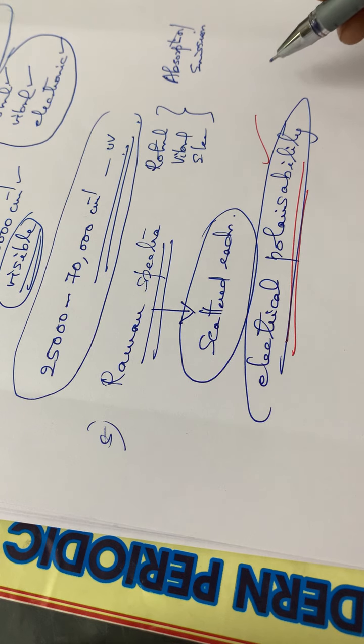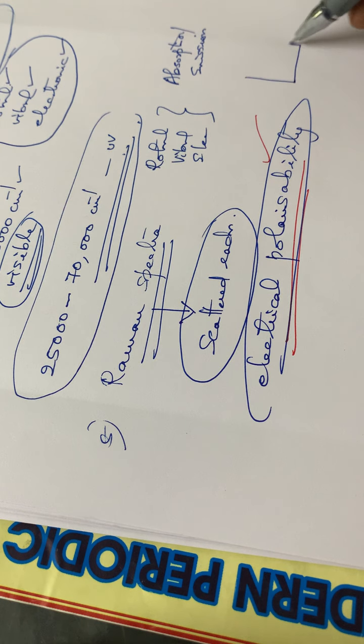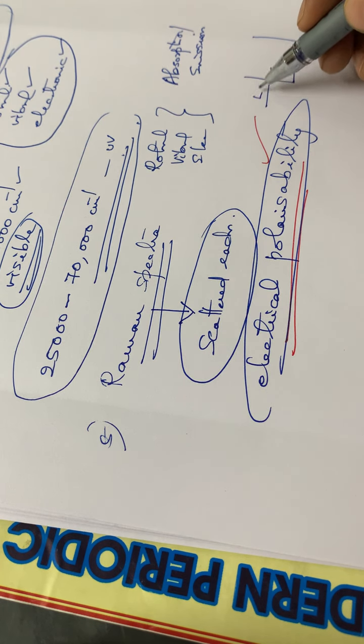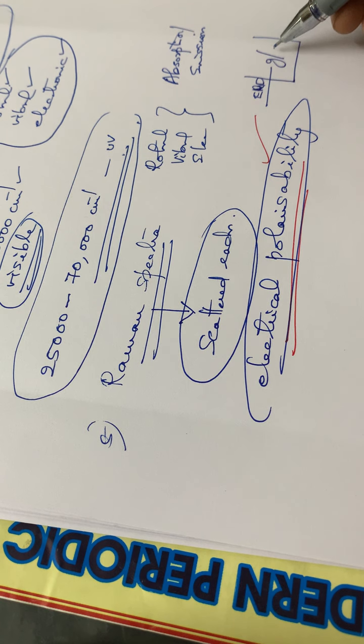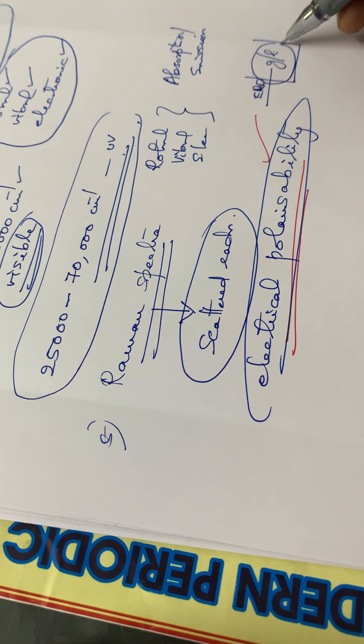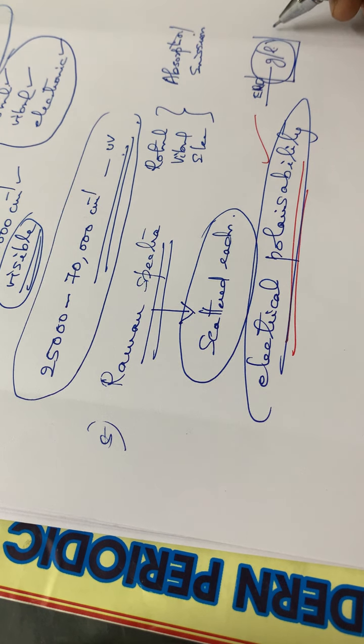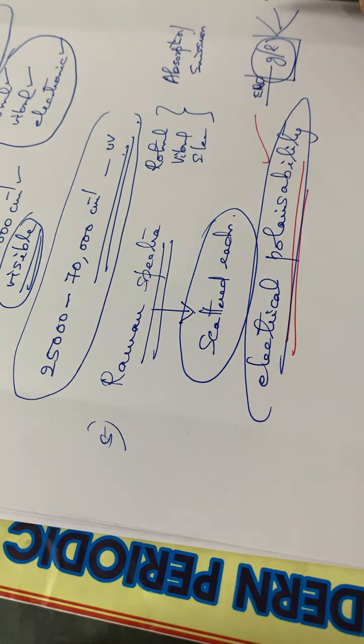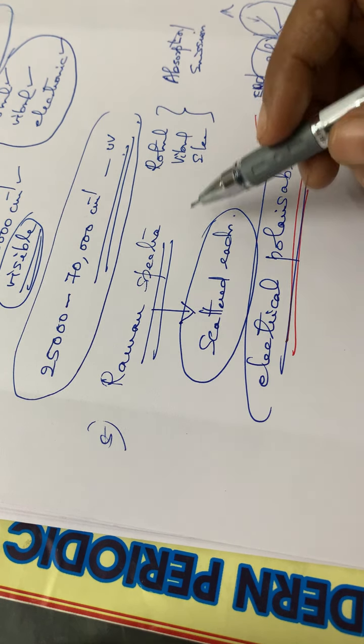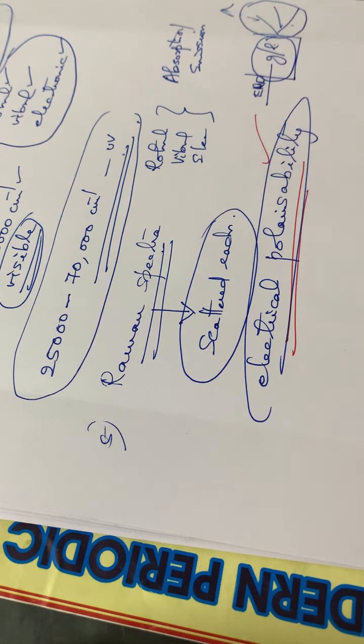And also, when light or electromagnetic radiation passes through a substance, either a gas or a liquid, some of the radiation will be absorbed by the molecule and some of the radiation will be scattered. So the study of the scattered radiation is what deals with the Raman spectra.